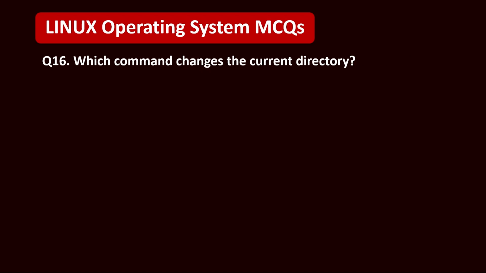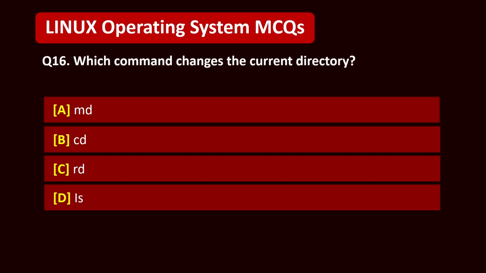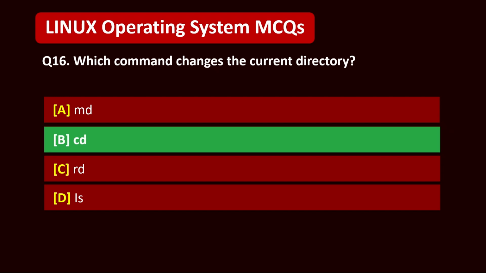Question 16. Which command changes the current directory? A. md. B. cd. C. rd. D. ls. 5, 4, 3, 2, 1. Correct answer is B. cd.